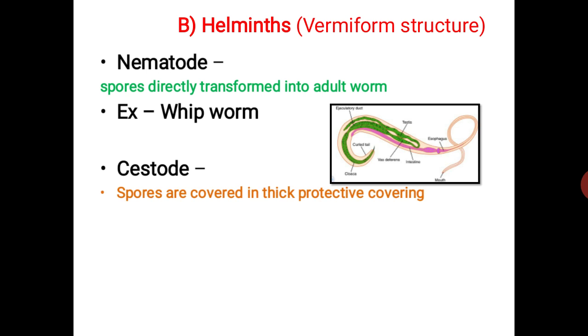Cestode is derived from the word cyst. A cyst means a spore, or a single spore, covered with a thick protective covering.